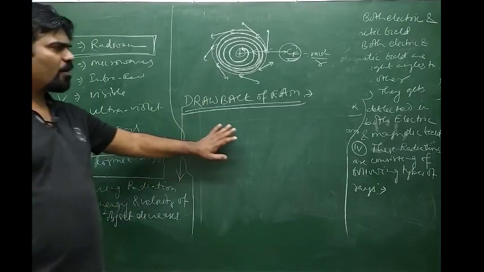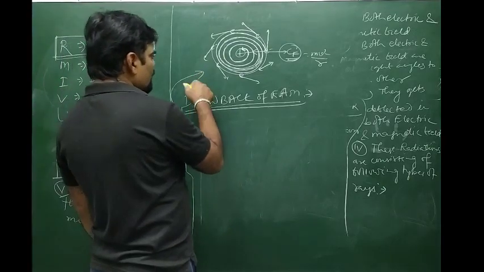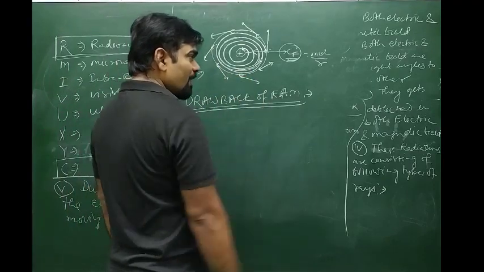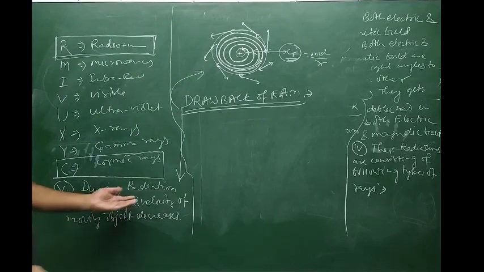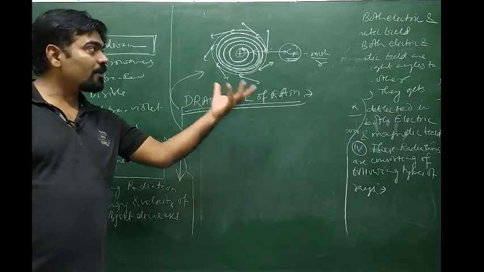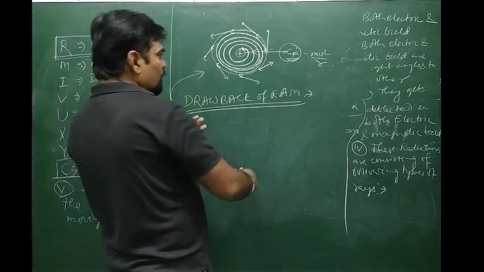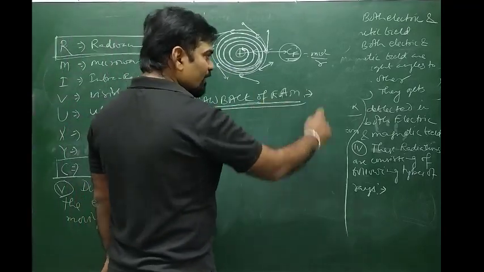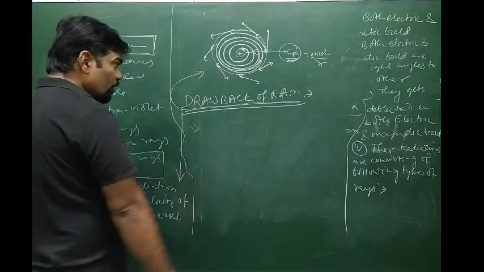Many other associated drawbacks we can say, but the major drawback is that if we follow Rutherford's atomic model, the electron will continuously change its path, and this model does not explain the continuous revolution of the electron around the nucleus. This model does not explain the existence of the atom itself. So therefore this is the drawback of Rutherford's atomic model. Okay, I hope you understood.